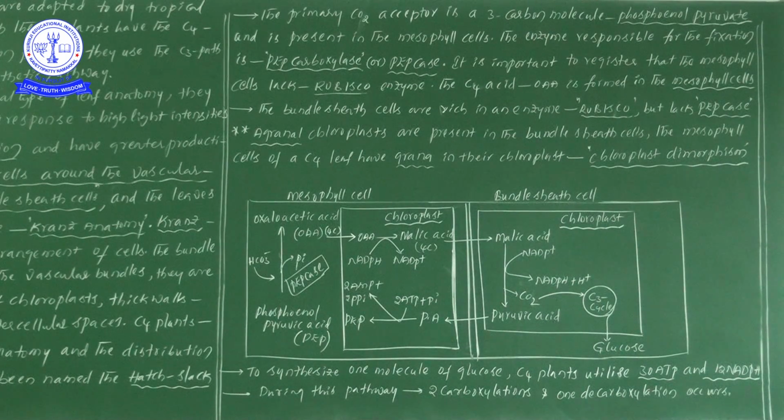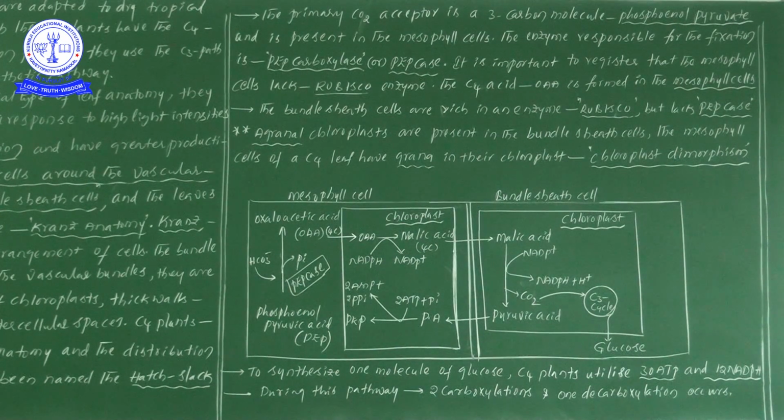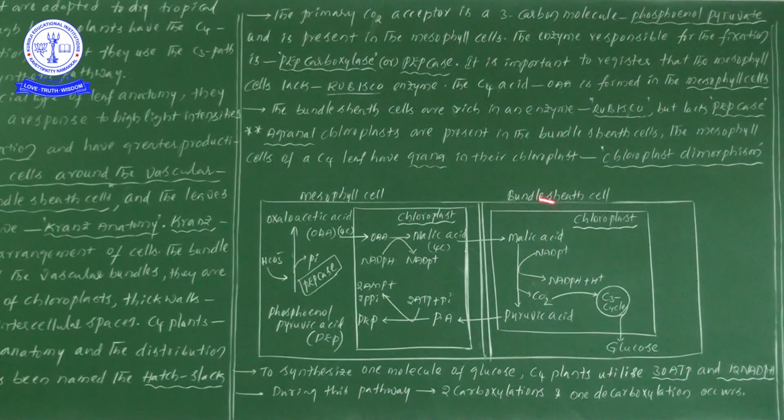Here, once you look at the diagram, this is the mesophyll cell and this is the bundle sheath cell. How do we remember this? Think of the MBA course, where people do financial work.